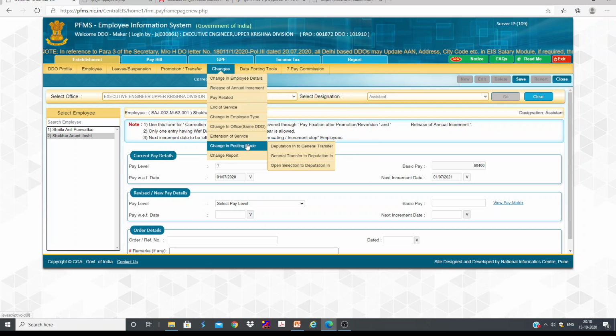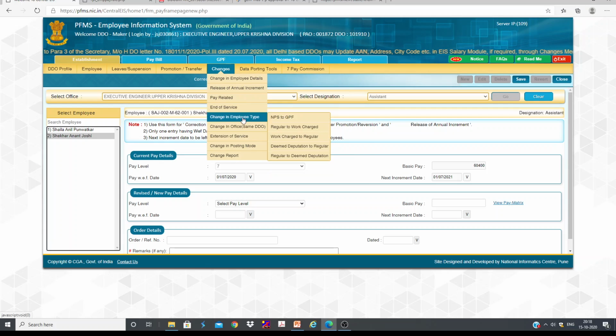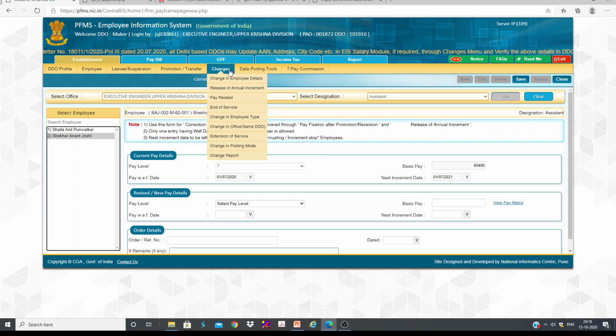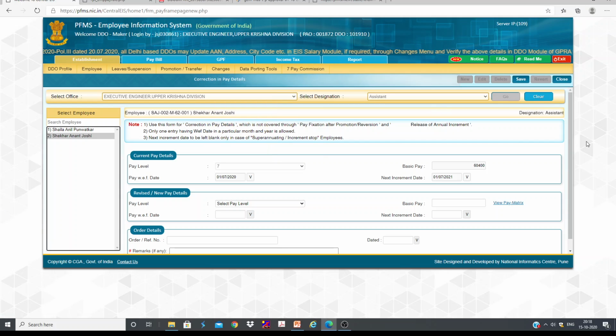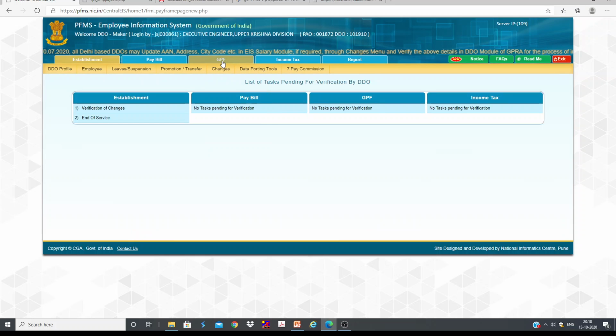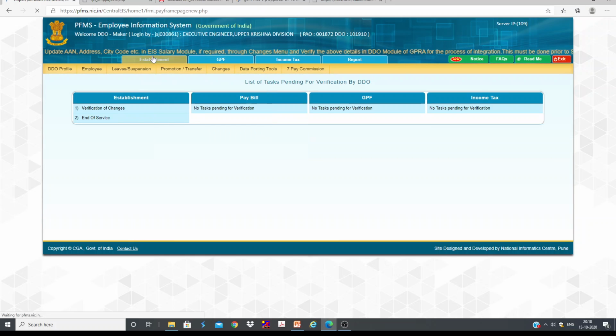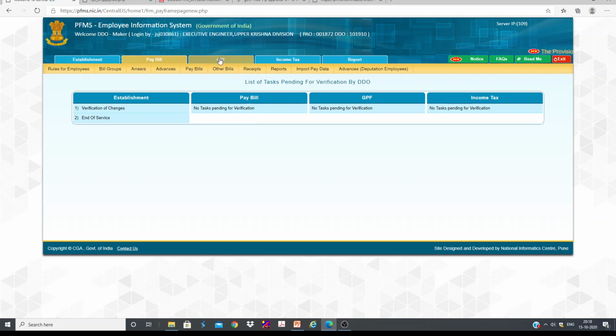So there are various features, and let us come to this GPF as I mentioned earlier. I am not sure whether it has been rolled out. Okay, this is not rolled out.